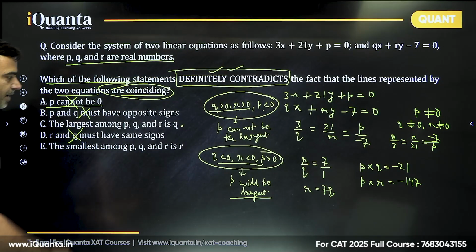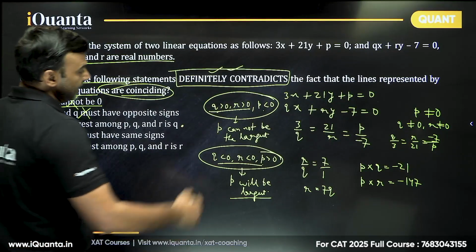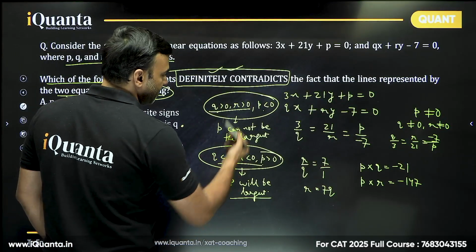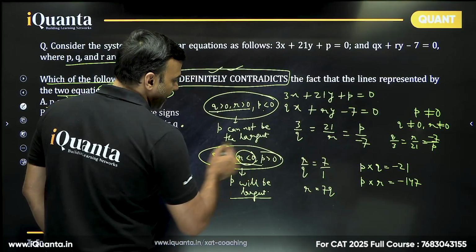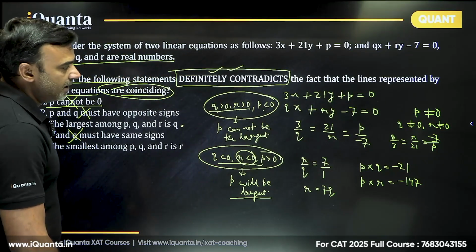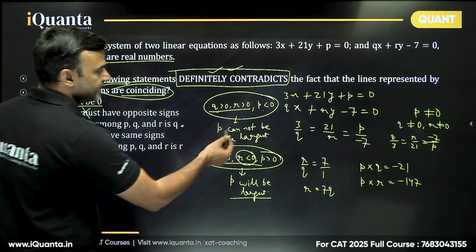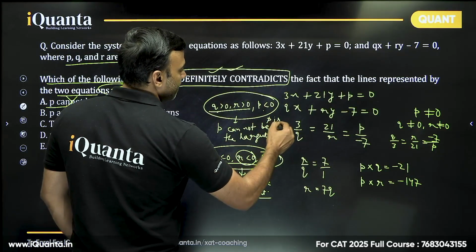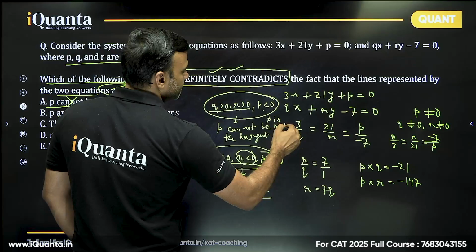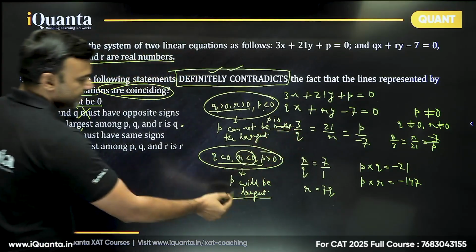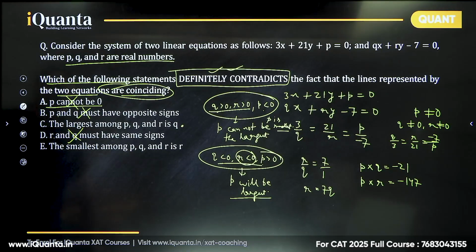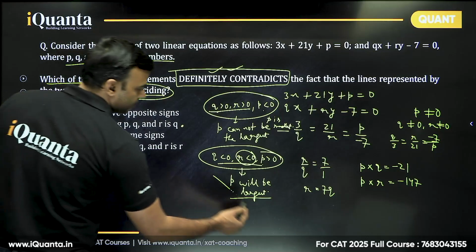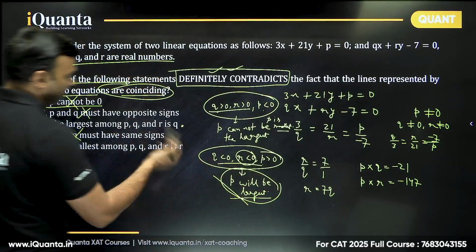The smallest among PQR is R. That is a possibility. Because in this case, when R is negative, it is possible that R is the smallest. In fact, in this first case, P is smallest. And in the second case, P is largest. Okay. Now, the largest among PQR is Q. That is not true in this case for sure. When P is largest, Q cannot be the largest.